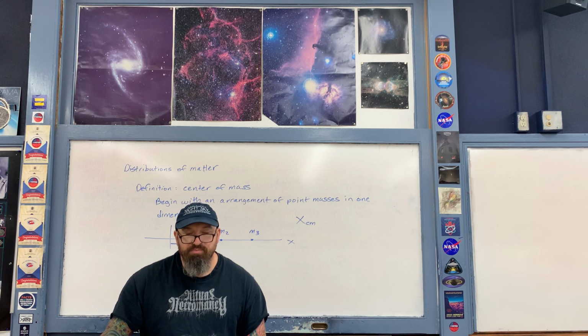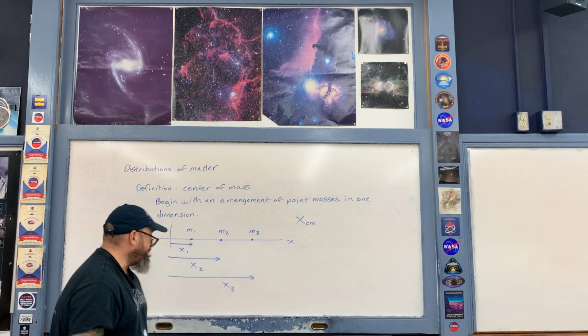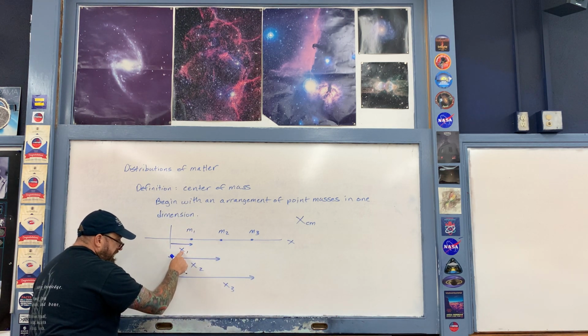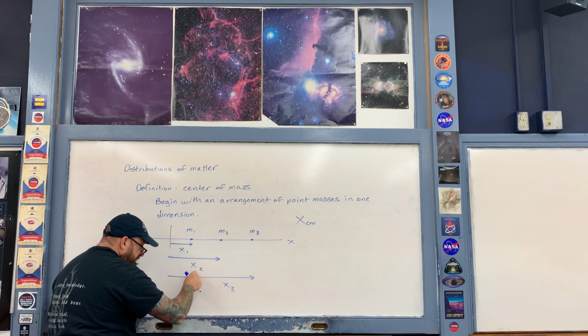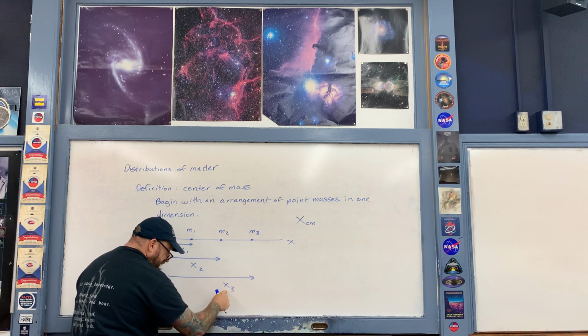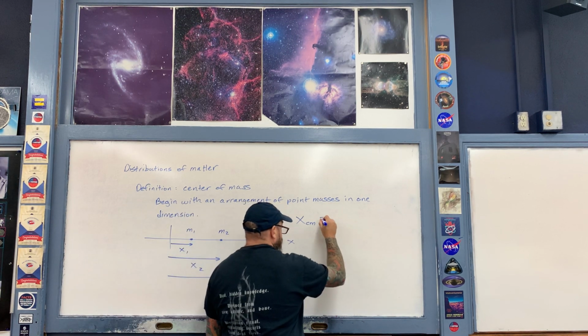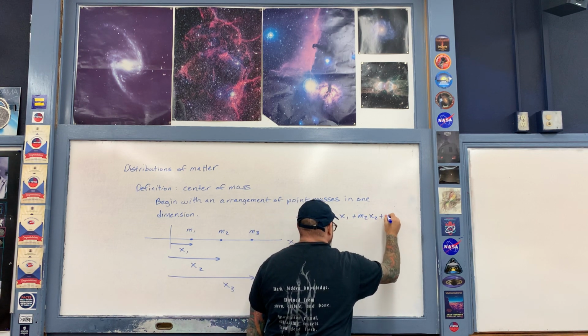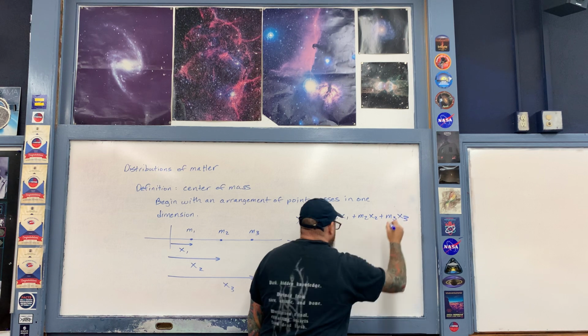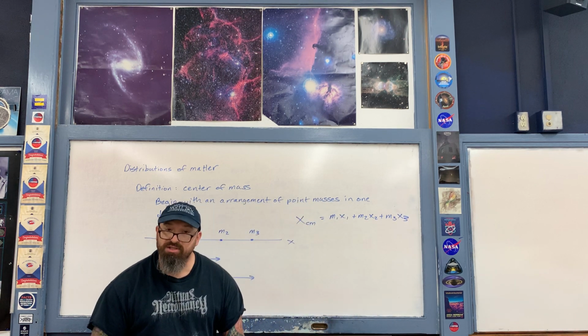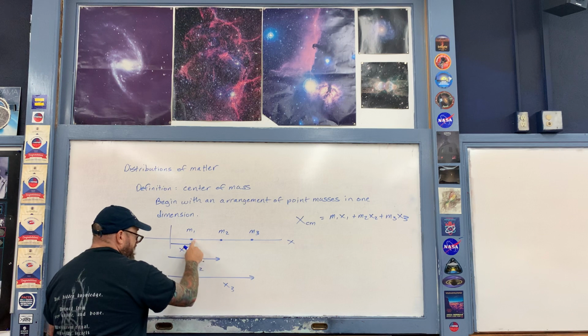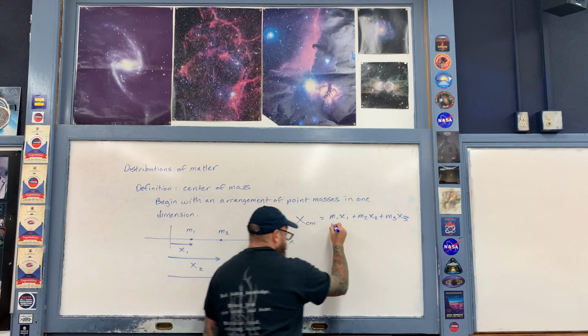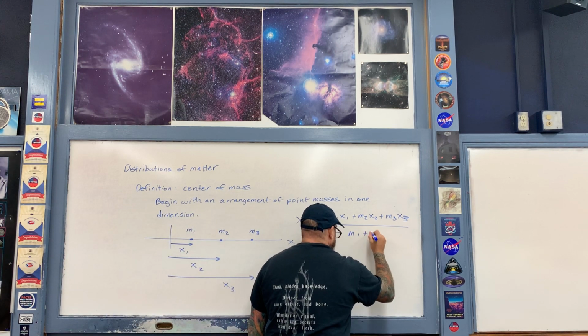First of all, we take the product of each mass with its position vector, and then we add all of those products together. So for example, we're going to take m1 times x1 plus m2 times x2 plus m3 times x3 like so. And then what we'll do is we'll divide by the sum of the masses. So in other words, m1 plus m2 plus m3. Like so.